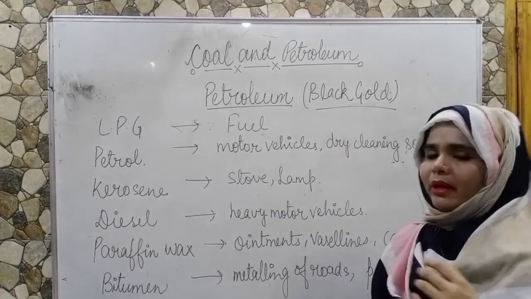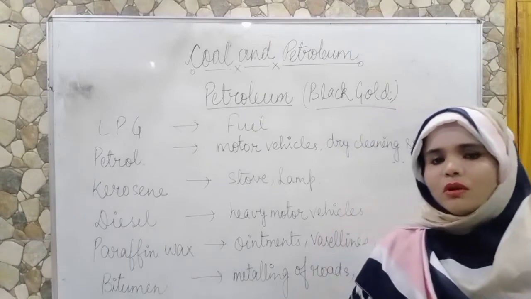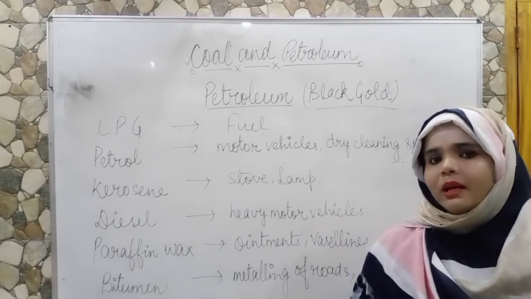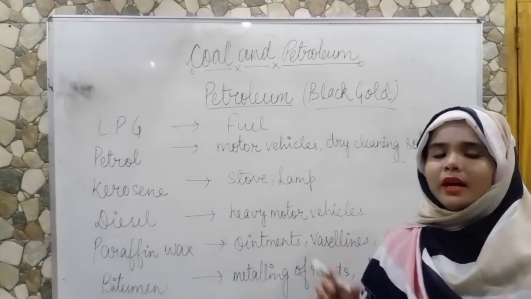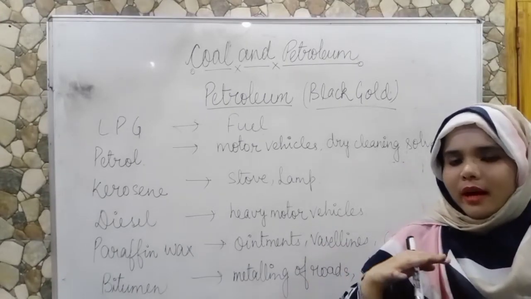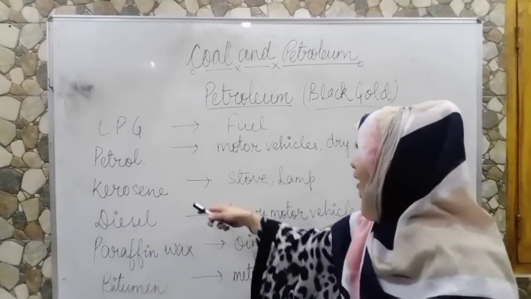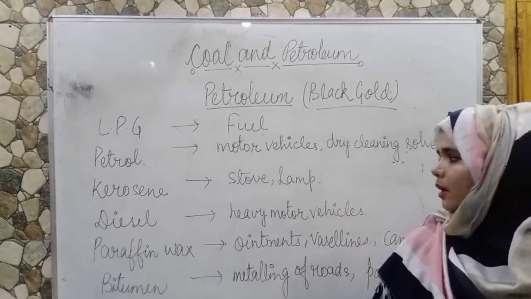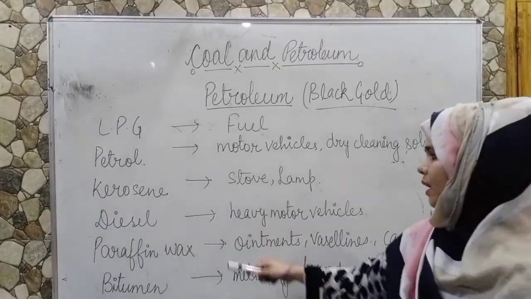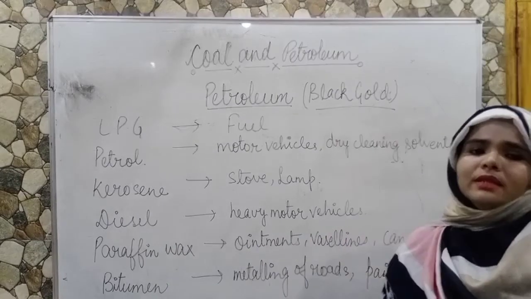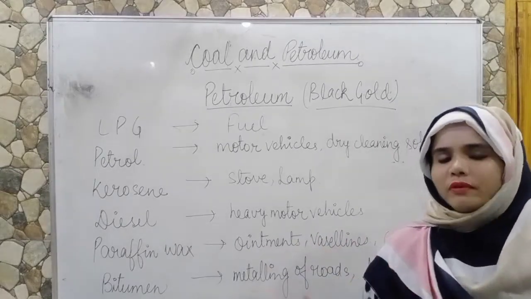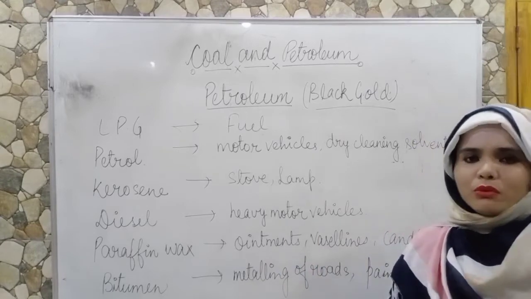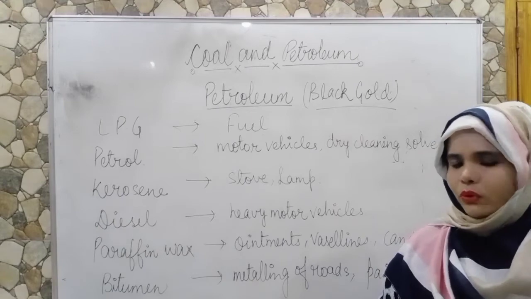Dry cleaning solvent. Petrol is also used as a solvent by dry cleaners. Dry cleaners use petrol for dry cleaning. It has a great tendency to clean any kind of stain. Kerosene is used in stoves and lamps. Kerosene is a kind of oil. Diesel is used in heavy motor vehicles like buses and trucks, as a fuel.